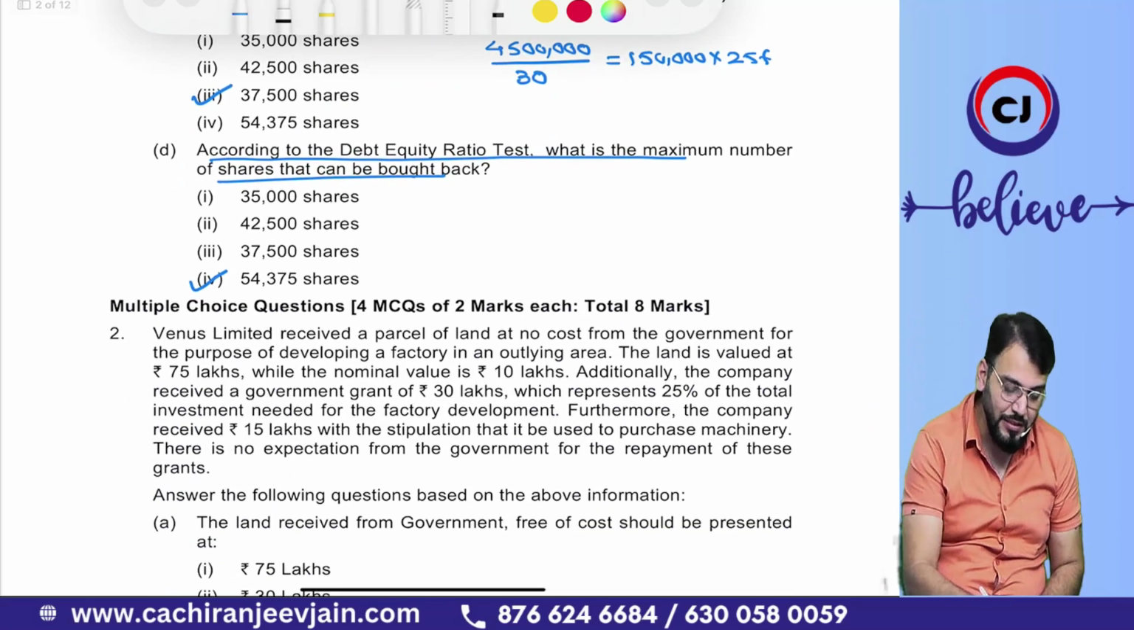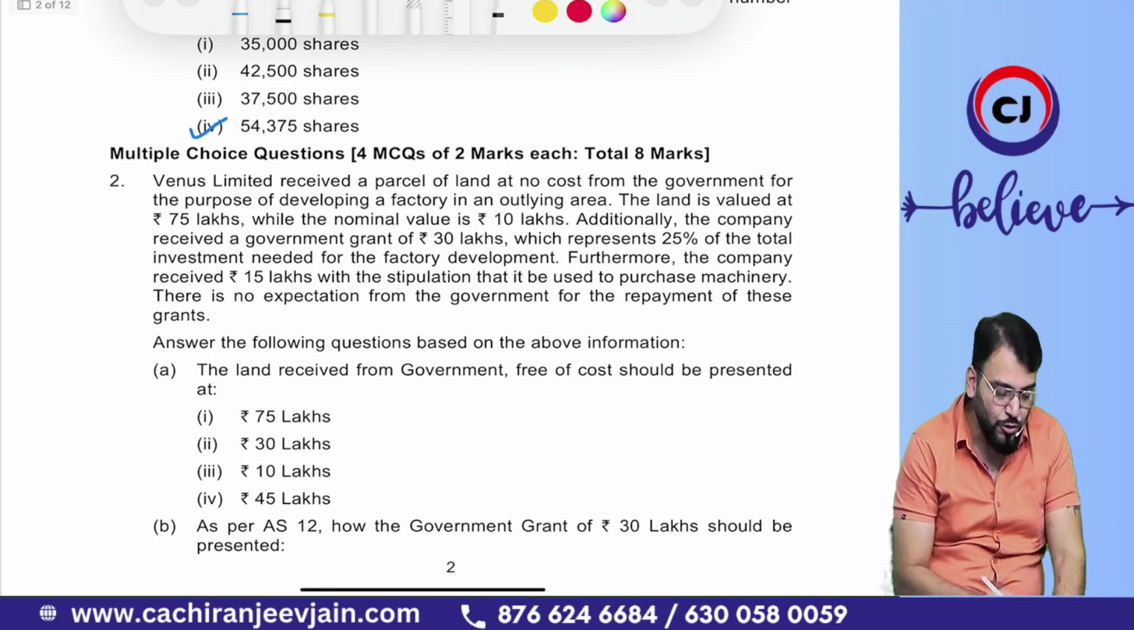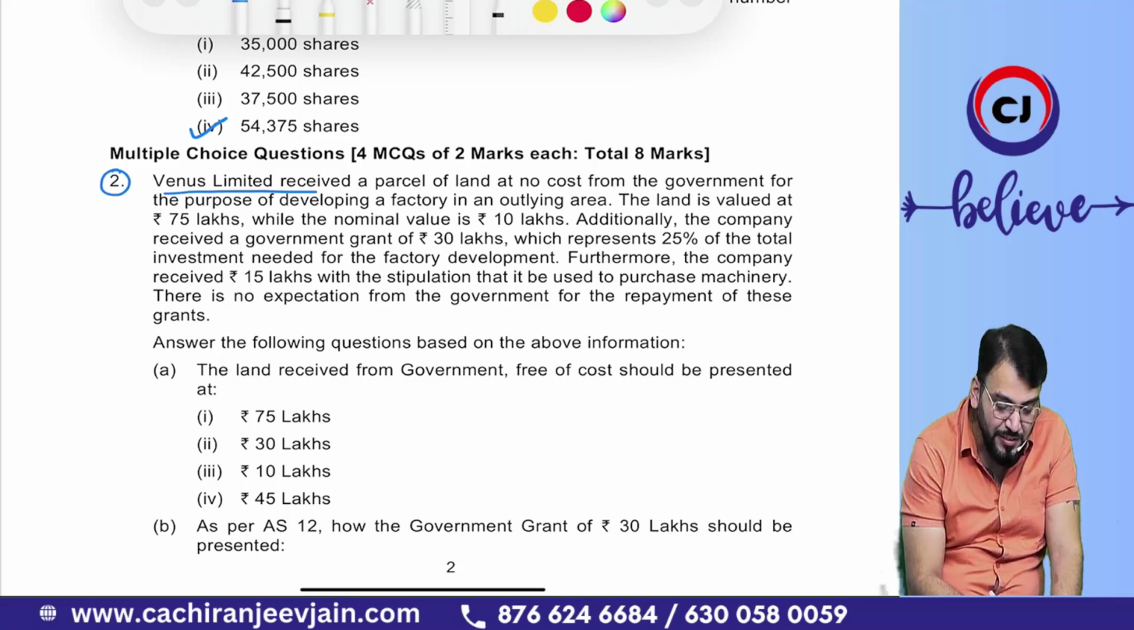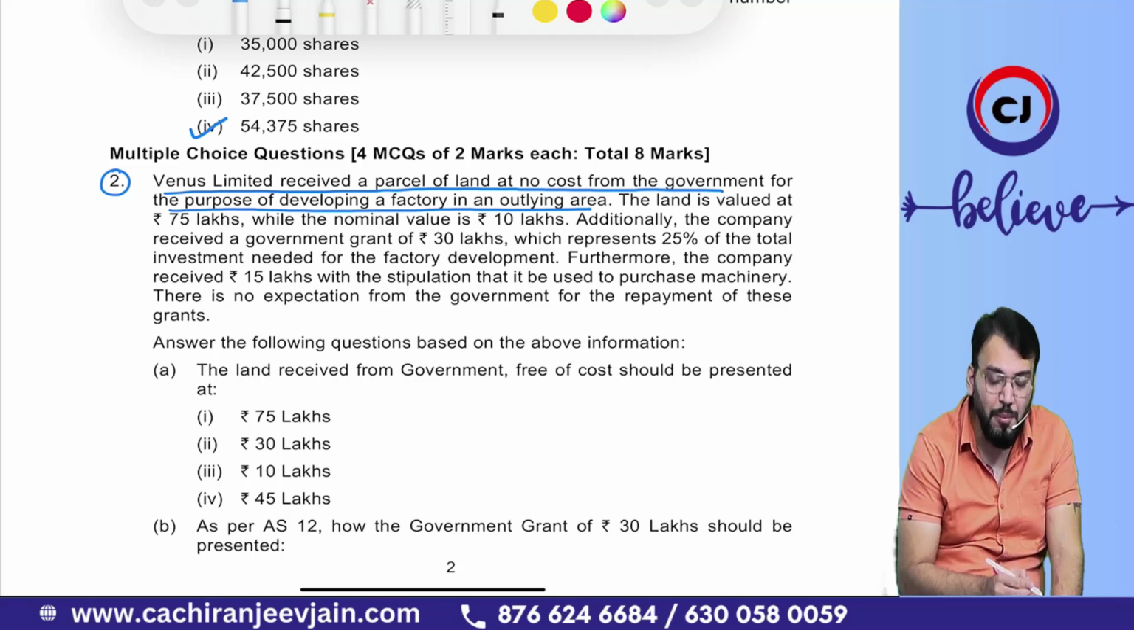Got this point? So with this we completed our case scenario number 1. Chalega? Yes sir. Coming to case scenario number 2. Let us read the question. What they have given: Finance Limited received a parcel of land at no cost from the government for the purpose of developing a factory in an outlying area. It means they have received some government grant in the form of land.